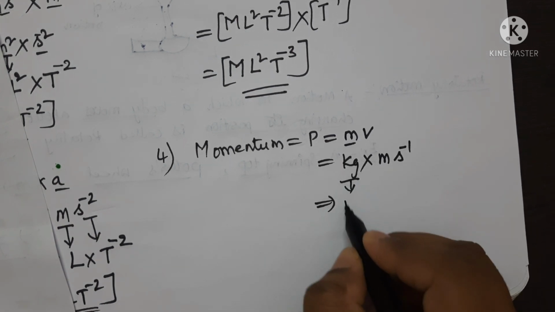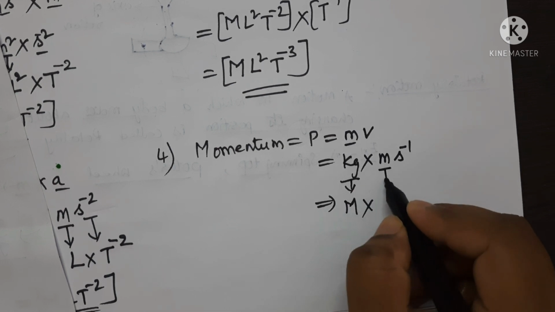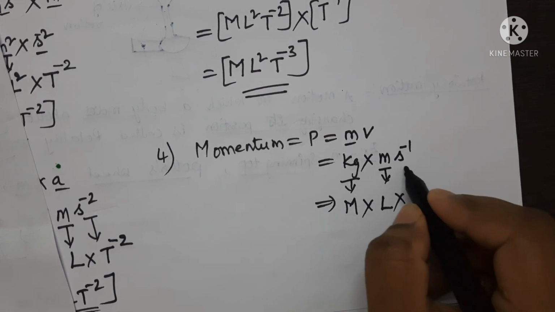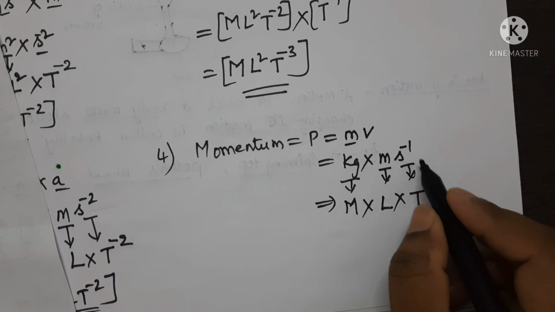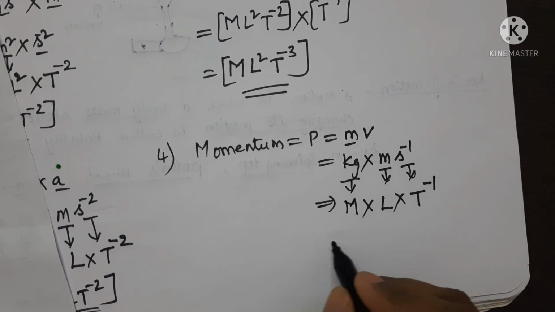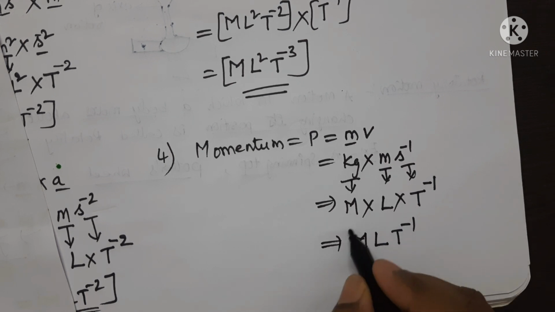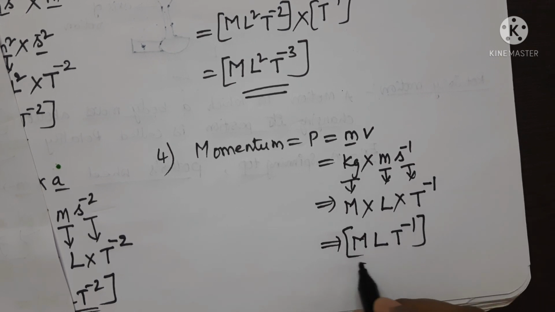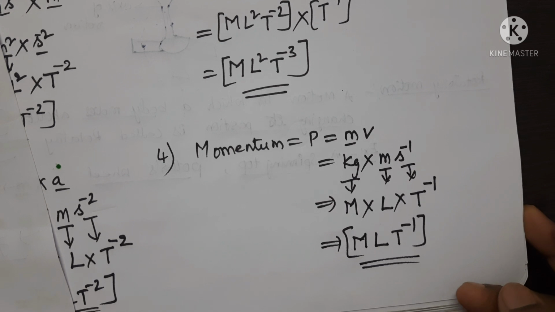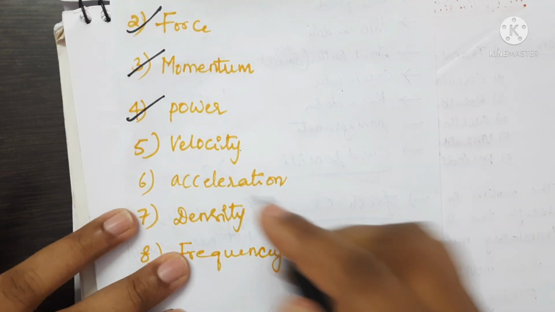Kg is expressed in terms of capital M, meter is expressed in terms of capital L, second is expressed in terms of capital T power minus 1, which is equal to M L T power minus 1, enclosed in square brackets. This is the dimensional formula for momentum. And the next one is velocity.